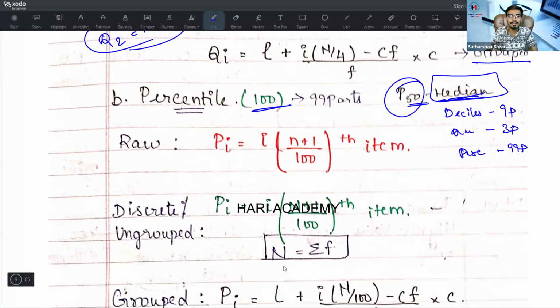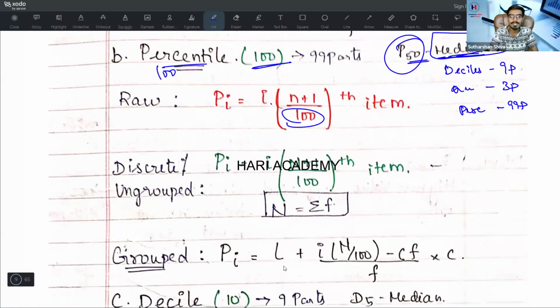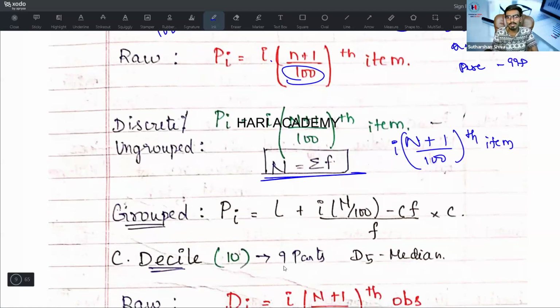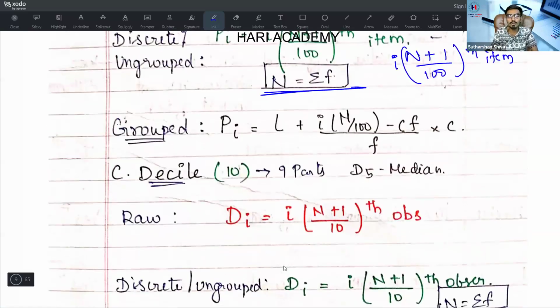So for raw data, percentile means 100, so the denominator should be 100: I into (N plus 1) divided by 100th item. Then for discrete or ungrouped data, the formula is I into (N plus 1) divided by 100th observation, where capital N is equal to summation F. Then come to grouped: P is equal to L plus I into (N by 100 minus cumulative frequency) divided by frequency into C. Here C is nothing but your class width. You already know about that class width part.